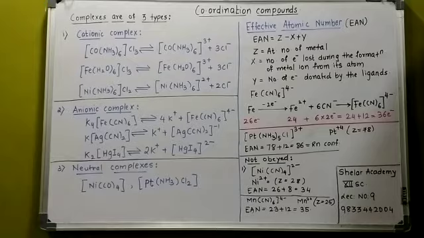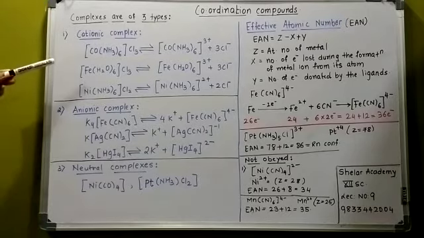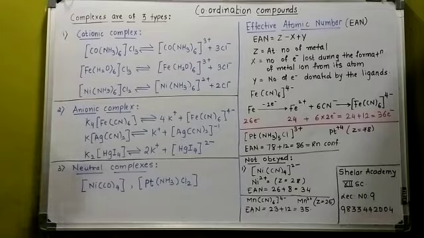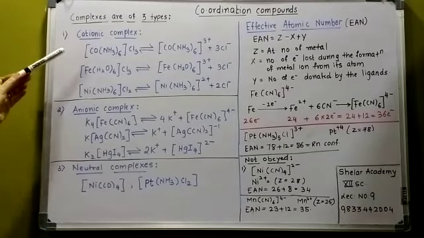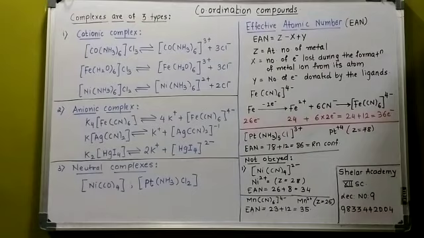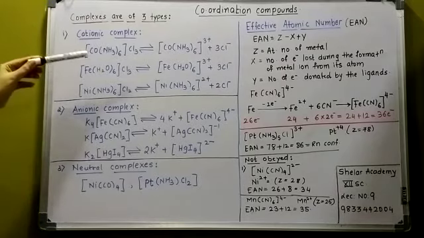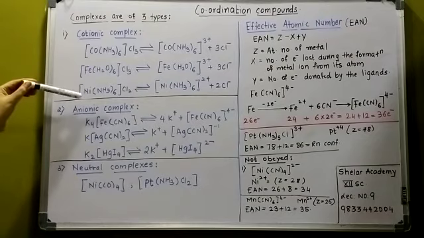Now see, if this is a coordinate compound, when it splits, how does it split? The complex that is having a positive charge will dissociate in this way. This will be in a bracket and then it will release 3 chloride ions. After that, the complex that has a positive charge on it is called a cationic complex. You can see the examples over here, where when it is dissociating, the complex has a positive charge on it. That is called a cationic complex.